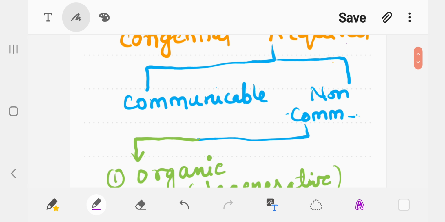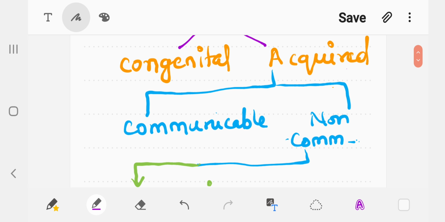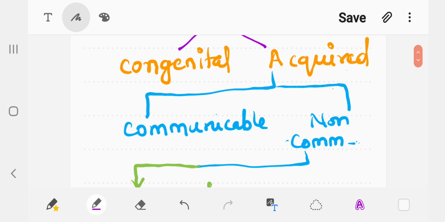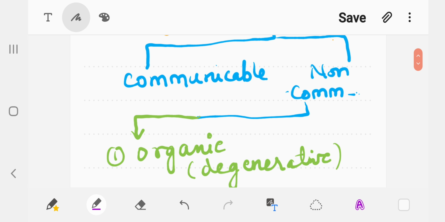The next classification is non-communicable diseases, in which most of the diseases remain confined to the individual only, or the person who is suffering from those diseases, and these are not passed from one person to another person. So individuals need to cope up, or they are the only sufferers for such type of non-communicable diseases. They are further classified into different types.